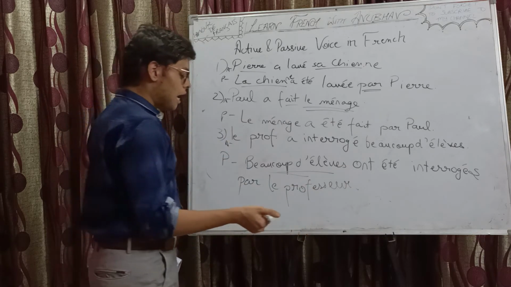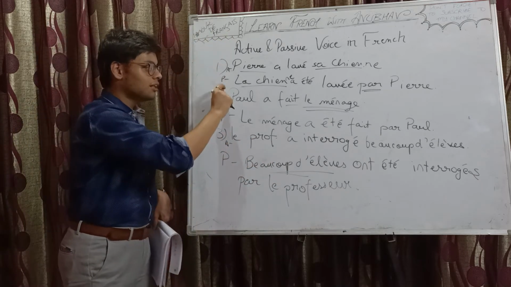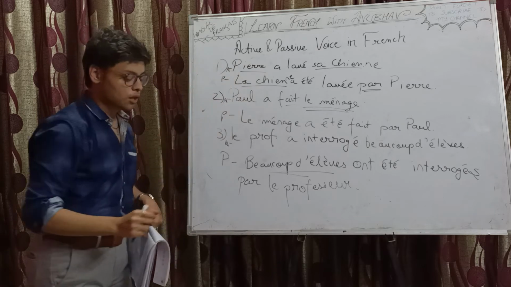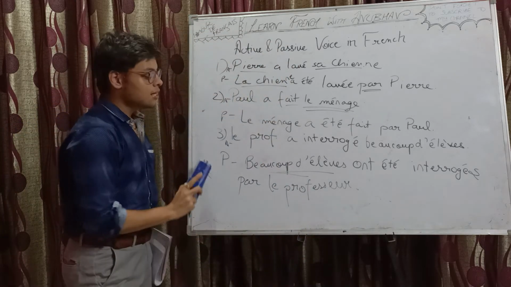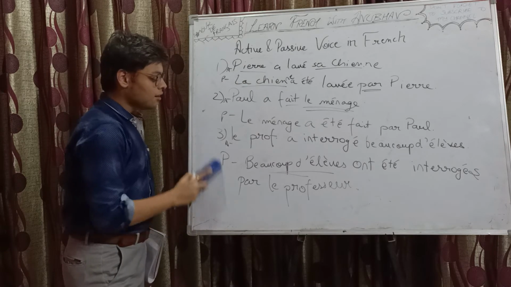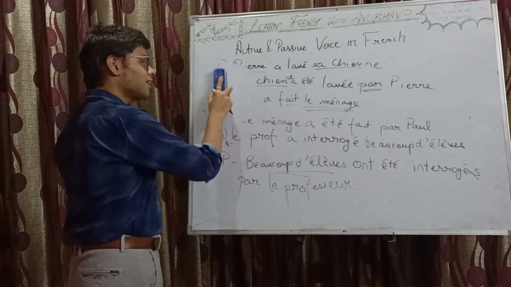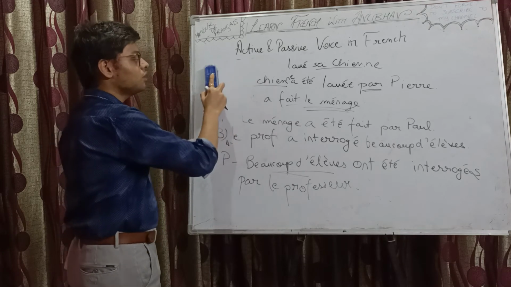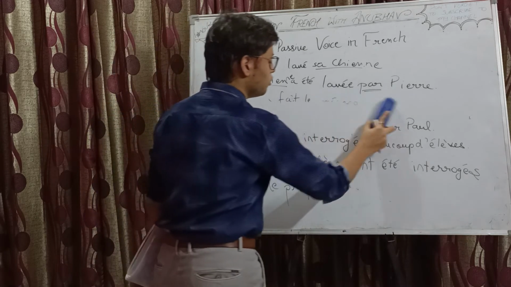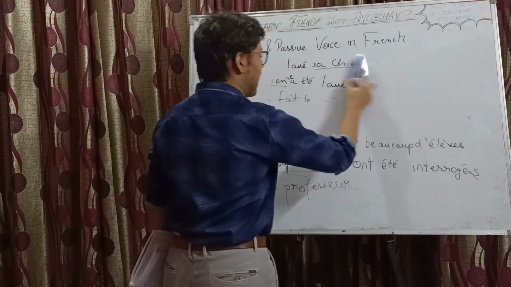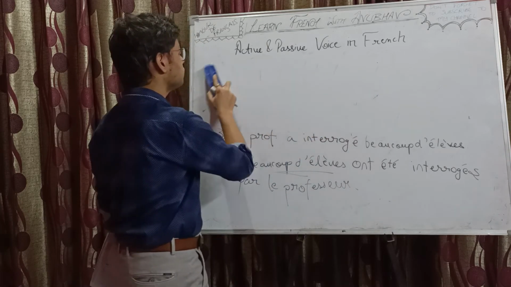Easy. Now let's twist it. I will write passive verb first and then we will convert it back to active. In case in your syllabus you have active and passive voice, then both ways the question can be formed. Conversion from active to passive and conversion from passive to active. Both ways it can be done. So you should have the practice for both the things.